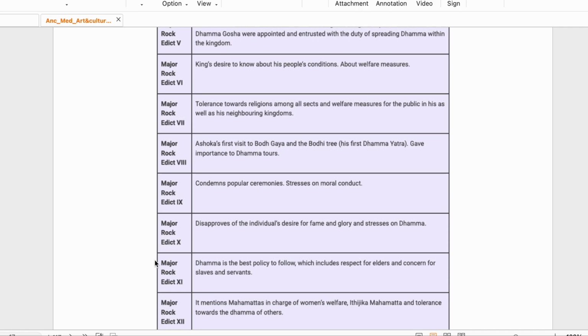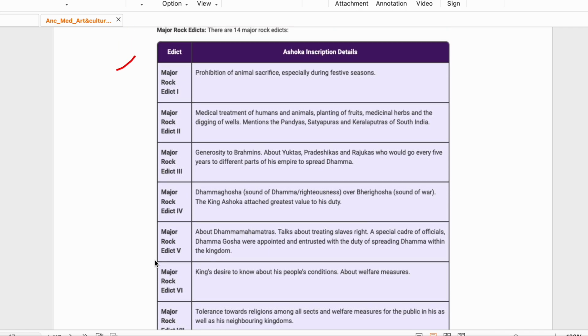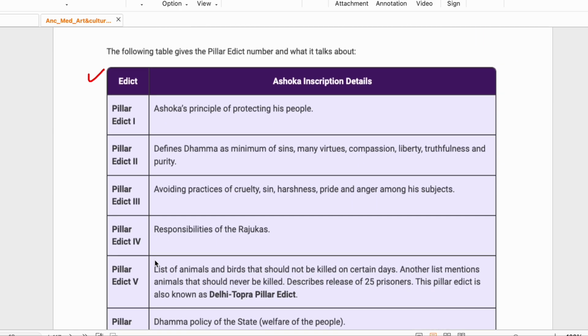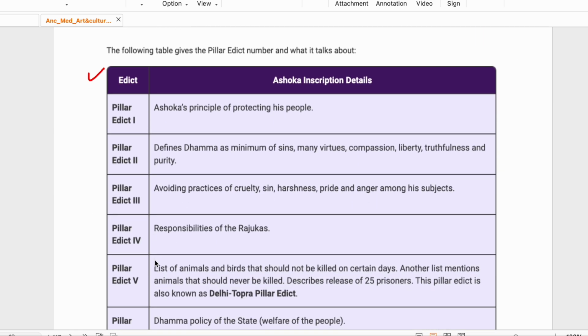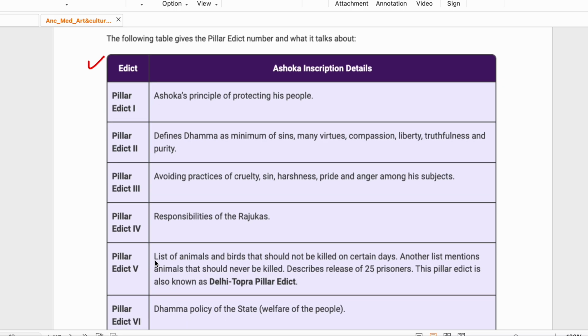The 7th you have to remember, the 13th you have to remember, and the 2nd you have to remember. Then come the Ashoka's inscription details. Pillar Edict 1, Ashoka's principle of protecting his people. That was major rock edict. Now we are reading about Pillar Edict.